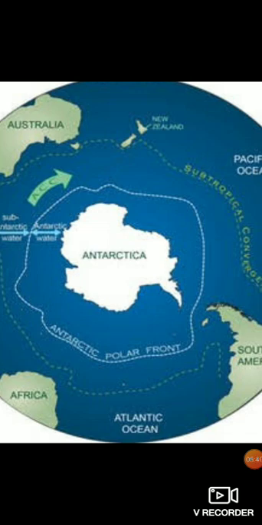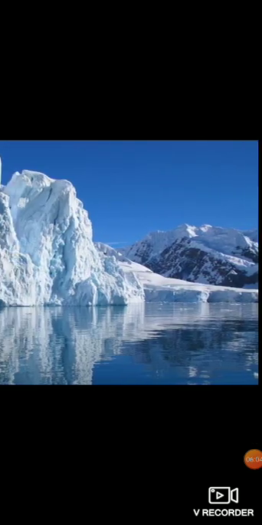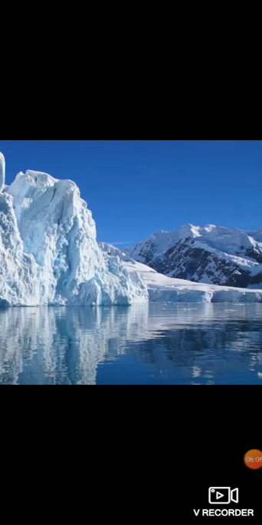And the Antarctic Ocean is entirely within the Antarctic Circle, and also the South Pole is at the center of this continent. So at the center of the continent of Antarctica is the South Pole. Now Antarctica is also known as the frozen continent or the white continent because it is completely under ice. It has a thick layer of permanent ice which usually doesn't melt,